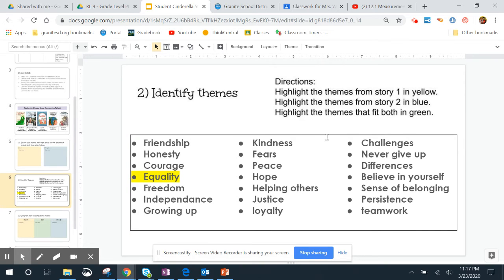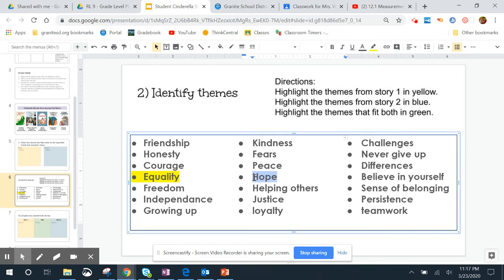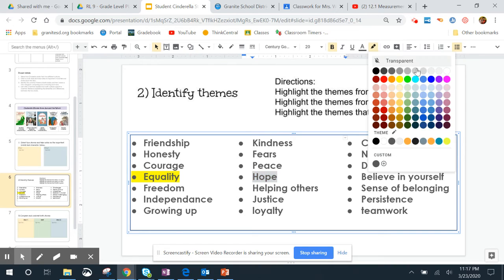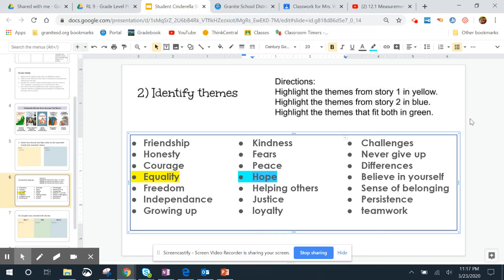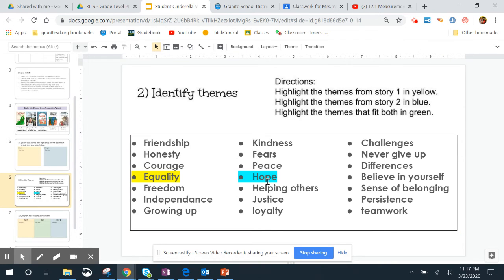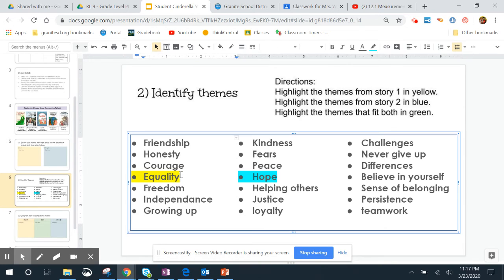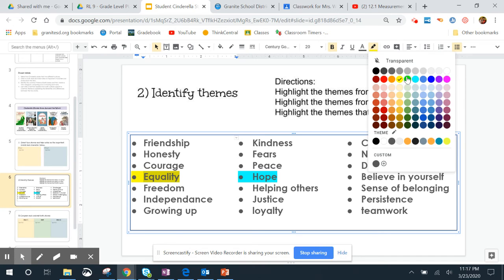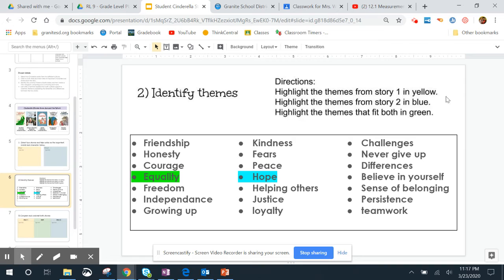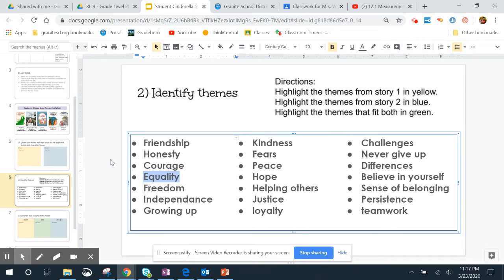If the theme of story 2 is hope, then I'm going to highlight that. Click on the button and I'm going to highlight it in blue. And then any ones that they share, so say I found out later equality is something they both share, I'll highlight that one in green. Okay. I'm going to undo those really quick.